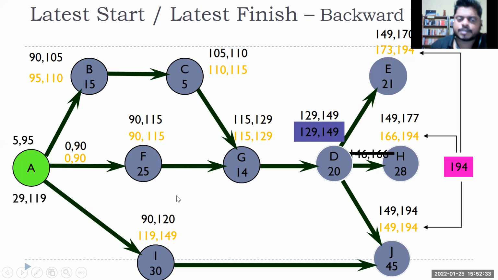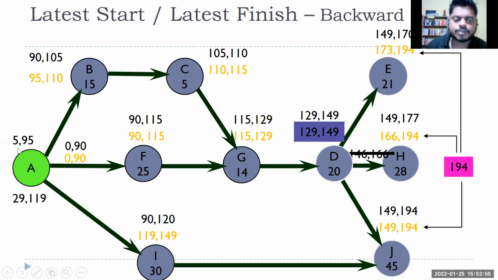I have only one more task left, right? So if I'm calculating by this F activity, my late start will become 0 and late finish will become 90, right? Which one should I take out of these three answers? 5 and 95, 29 and 119, and 0 and 90. Which should be my late start and late finish?